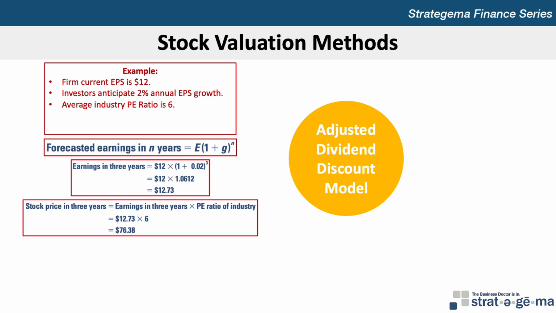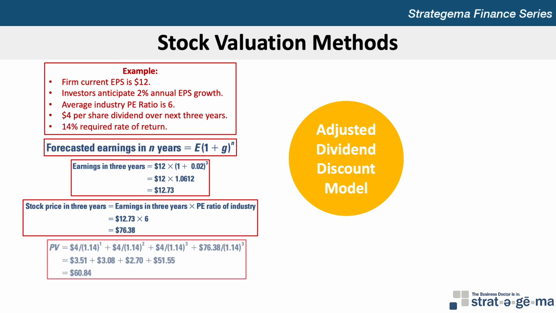The forecasted stock price can be used along with the expected dividends and the investor's required rate of return to value the stock today. If the firm is expected to pay a dividend of $4 per share over the next 3 years, and if the investor's required rate of return is 14%, then the present value of expected cash flows to be received by the investor is $60.84.